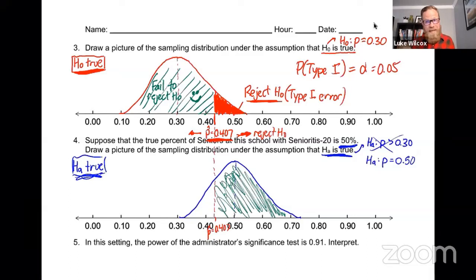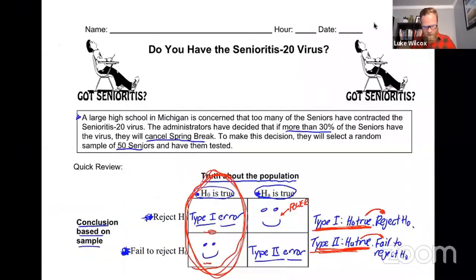The bad decision or the error here would be if we failed to reject the null, and that's going to the left. So now this area going to the left here, this is where we're making the mistake of failing to reject the null. So failing to reject the null is now on the left there. Here is where we reject the null. One of those is a good decision. One of those is a bad decision or an error. And sure enough, if you look at our table back here, we are now in the scenario where the alternative is true. And if it's a good decision, we call it power. And if it's a bad decision, we call it a type 2 error.